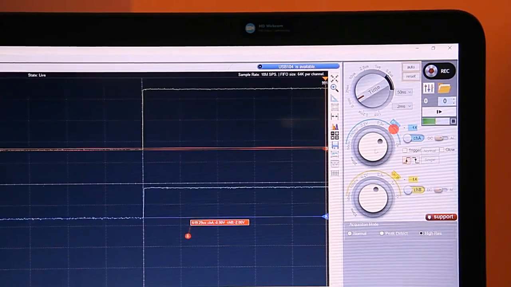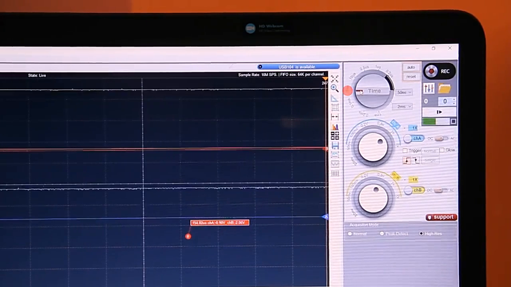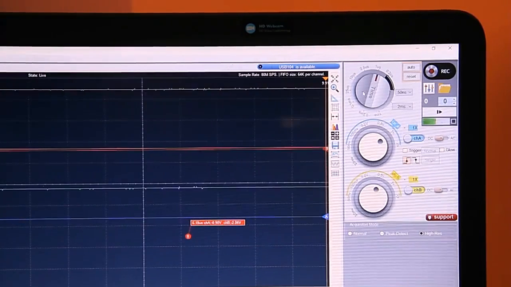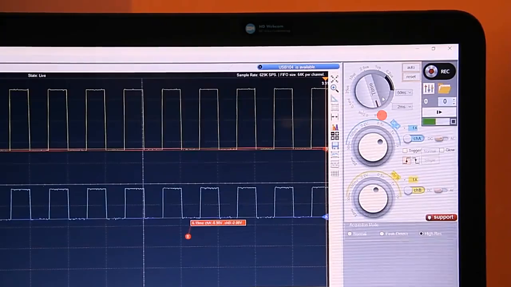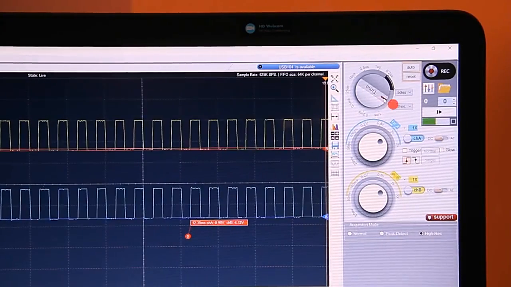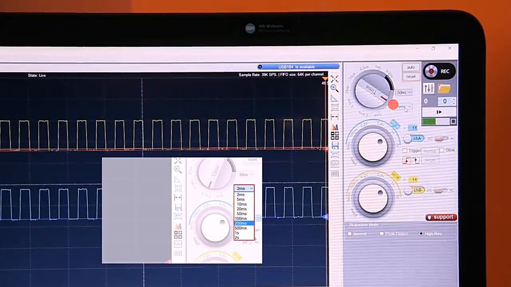The smaller time scale we select, the sparser the waveform displayed. Now we turn counterclockwise. The larger time scale we select, you can see the denser waveform displayed. Now we get the proper selection. You can also get some more selections in this list.